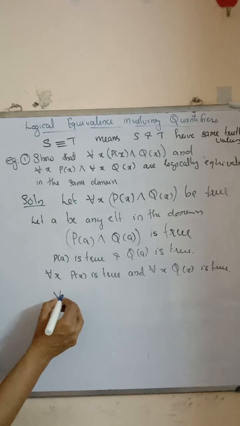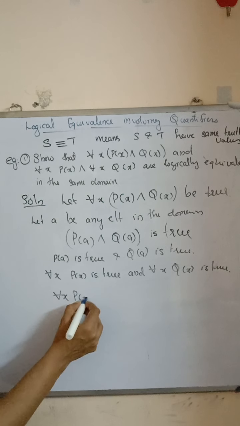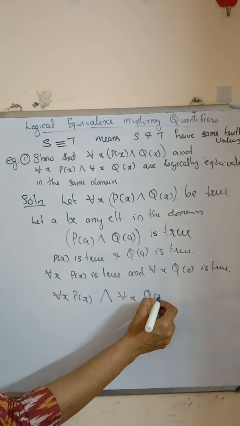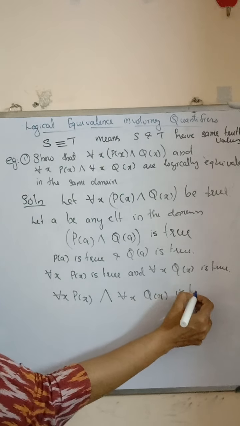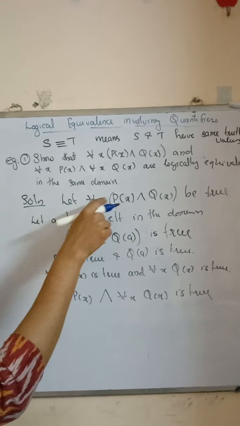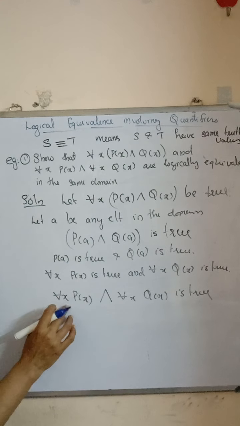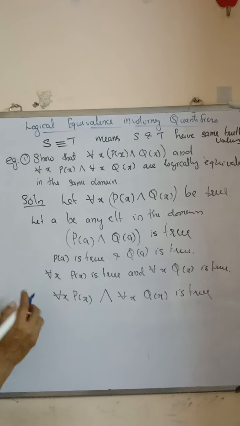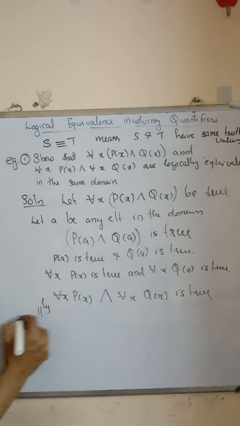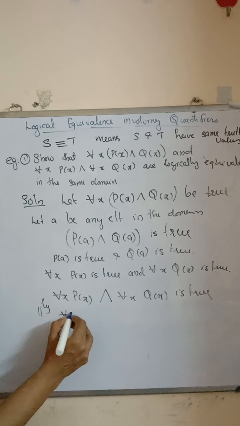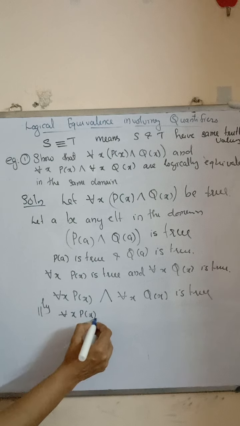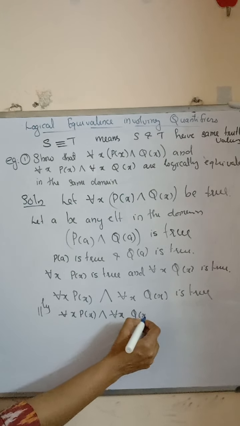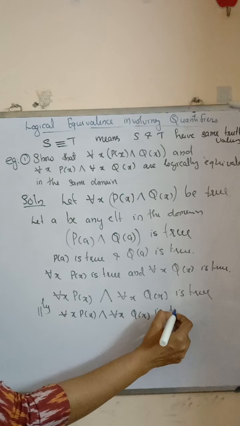That is, for all x, p of x and for all x, q of x is true. Here we assume the left side is true and attain that the right side is true. Similarly, we have to prove the converse: assume for all x, p of x and for all x, q of x is true.